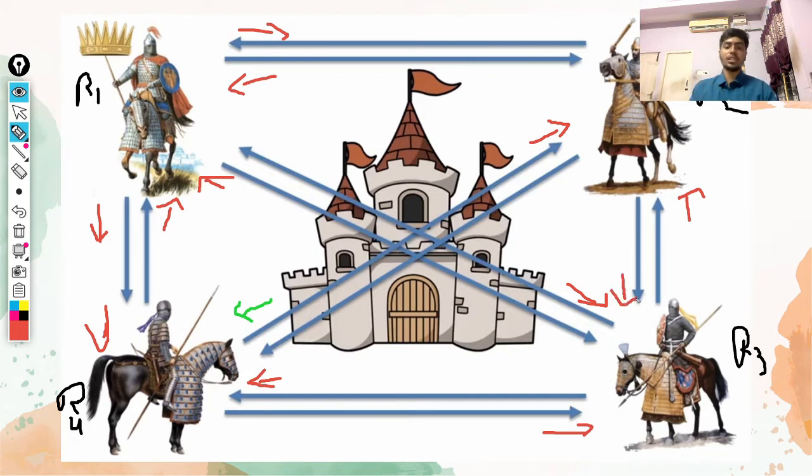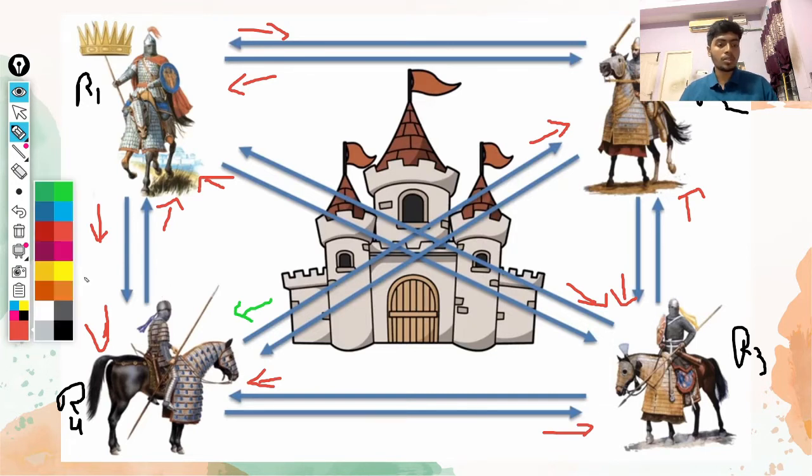He can give mixed signals as well. So R2 tells R1 and R3 that he is going to attack the castle, and he tells R4 to retreat.